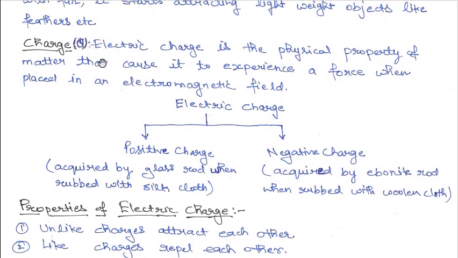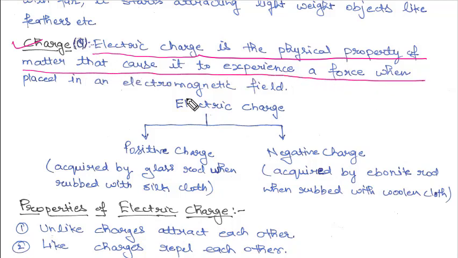What constitutes electricity? Electricity is constituted by charge. Now what is charge? Electric charge is a physical property of matter that causes it to experience a force when placed in an electromagnetic field. So now try to understand this statement.